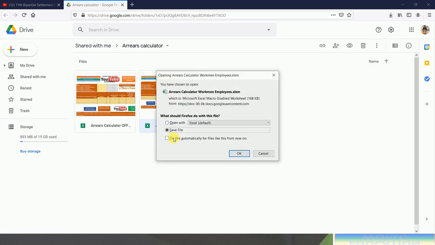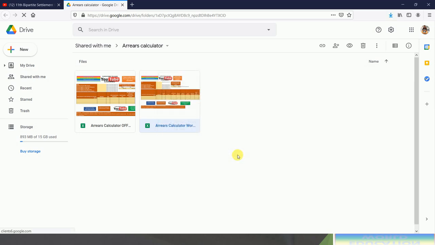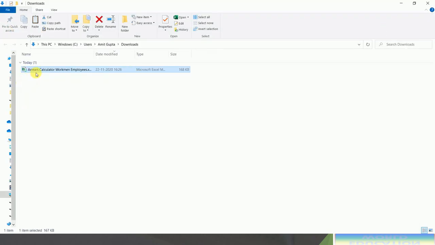After that, you just click on save file and click on OK. Now, in this portion, just click, and this is the calculator for workmen employees. Now, double click on this calculator.